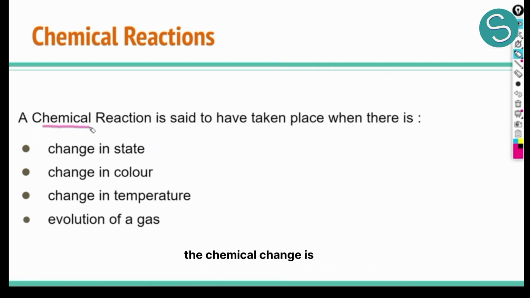Let's move on to how we know that a chemical reaction has taken place. We have 4 parameters which help us determine whether a chemical reaction is taking place or not. The first parameter is change in state. Whenever we have, for example, a solid compound and we are heating it and we observe some gas evolution, we know that there is a chemical reaction going on due to which there is a change in state from solid to gas which we are observing.